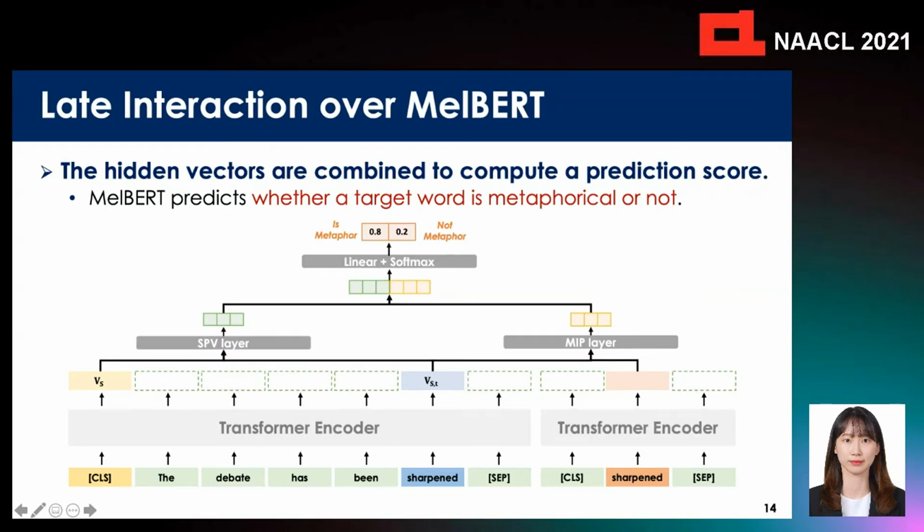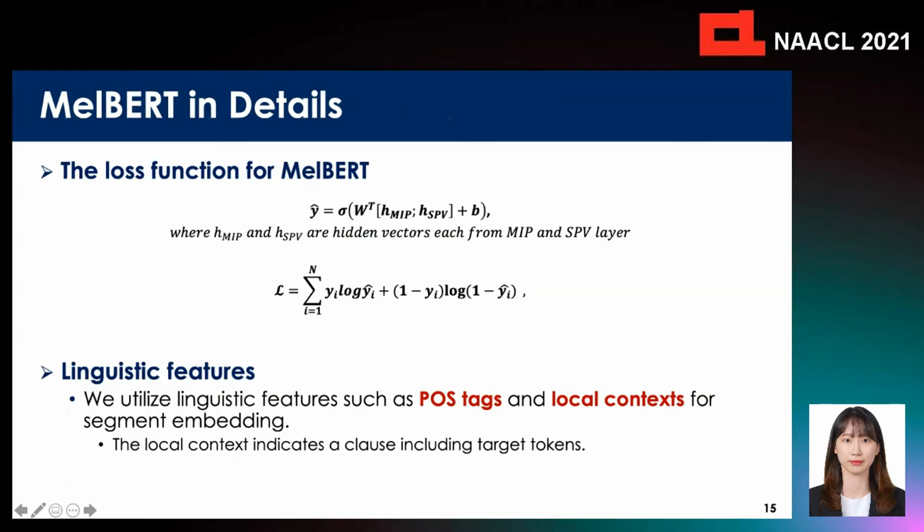Using the two strategies, we combine two hidden vectors, each from SPV layer and MIP layer, to compute a prediction score. Lastly, MelBERT predicts whether a target word is metaphorical or not. In detail, we use the cross-entropy loss function for binary classification. We also utilize linguistic features like POS tags and local context for the encoder's input. The local context indicates a clause including target tokens if the sentence is in a composite sentence.